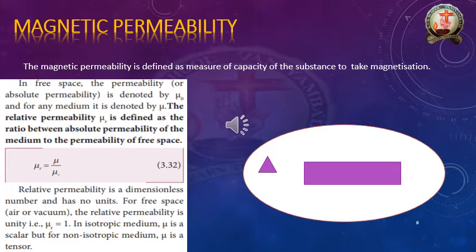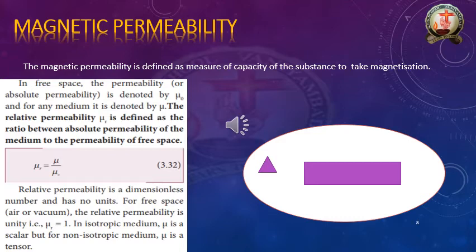Now I already explained in the above concept, the magnetizing field: whenever we place a sample in the magnetic field region, that sample will be converted into magnetic material. So this concept we already know.